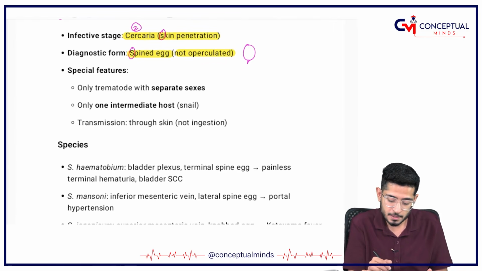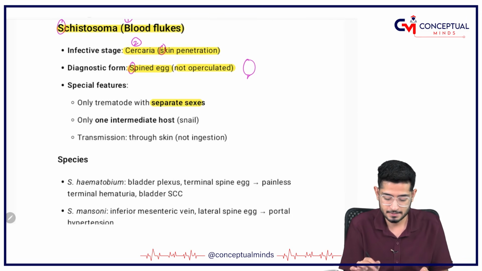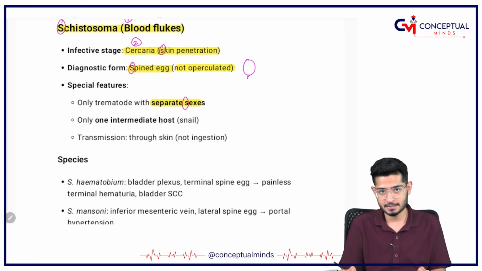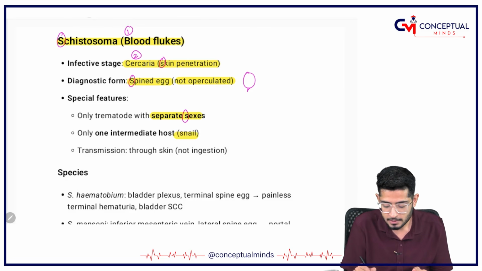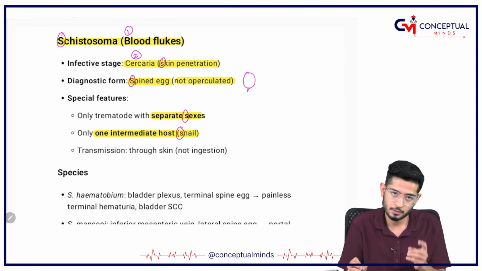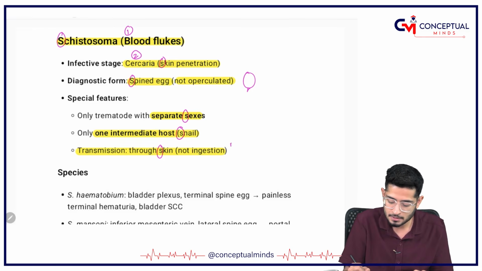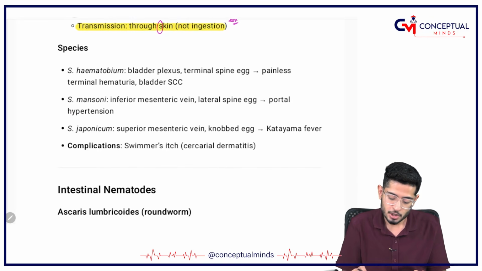So special features are, these are the only ones with separate sexes. Again, S for schistosoma, S for separate sexes. Then schistosoma is the one which has only one intermediate host, that is snail, because everybody else has got a secondary host. And these are the only ones whose transmission is through the skin, because everyone else has their transmission through what? Through ingestion.